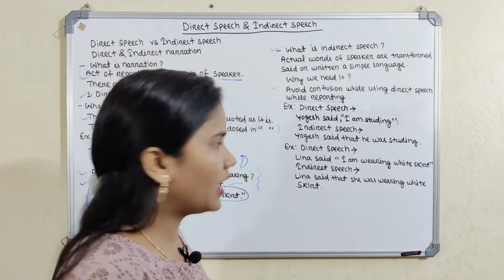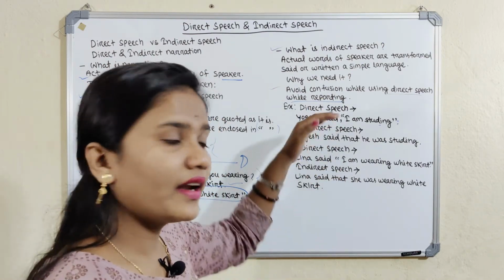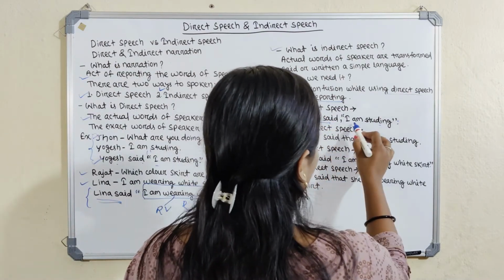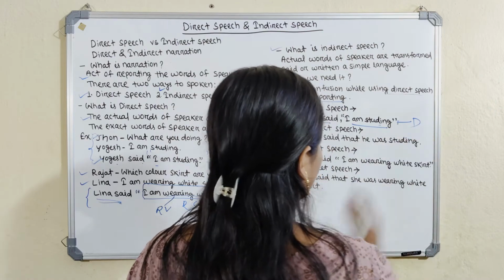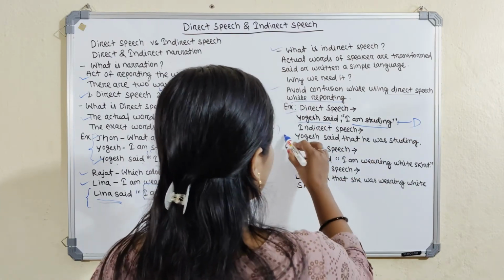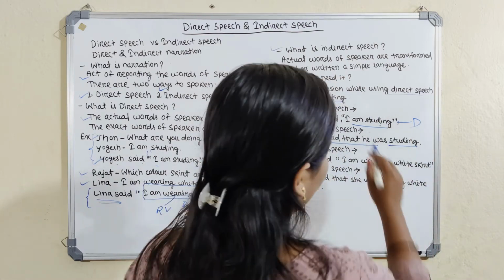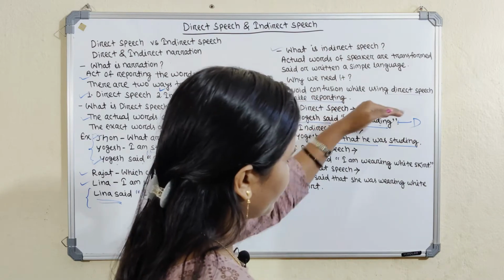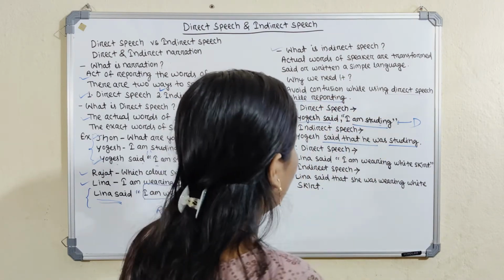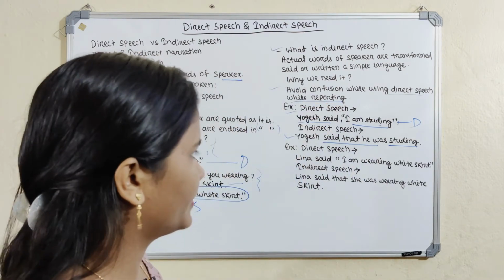Okay, so now we will learn how direct speech is converted into indirect speech and how it works. Direct speech is: Yogesh said, I am studying. If we convert it into indirect speech: Yogesh said that he was studying. This is the difference. First of all, we mark that the inverted commas are gone. Second, the tense is changed and the sentence becomes simple. So this is called direct speech to indirect speech.